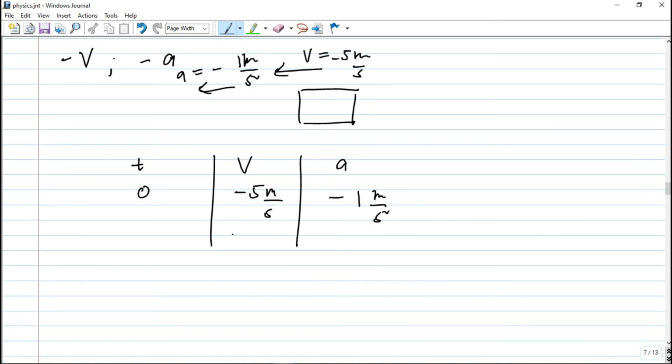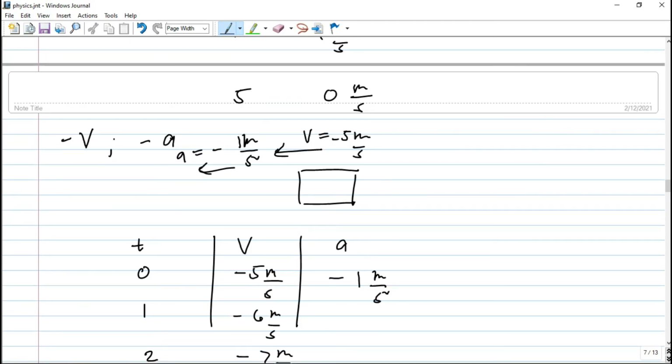Okay? So elapsed time natin at 1 second, babawas ng 1 meter per second. So this becomes negative 6 meters per second. At time 2 seconds, we have here negative 7 meters per second. At time 3 seconds, we have here negative 8 meters per second and so on. It will not come to a stop as long as it maintains this negative 1 meter per second squared. So it's accelerating just in the opposite direction. So therefore, if your velocity is negative, then your acceleration is negative, still this body is speeding up.